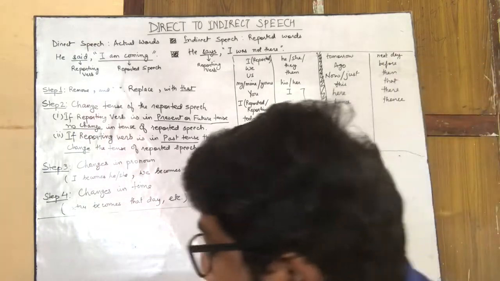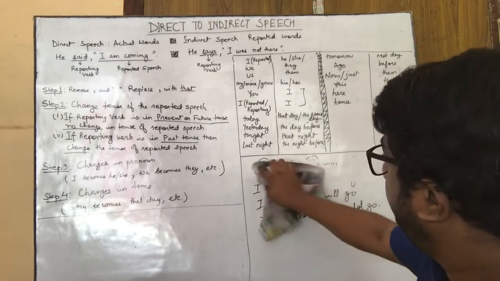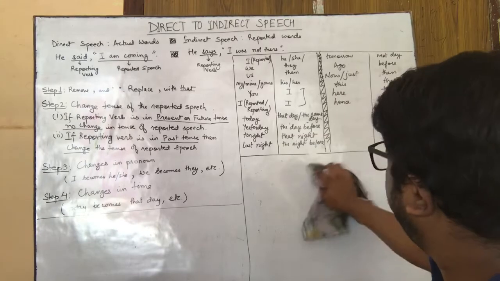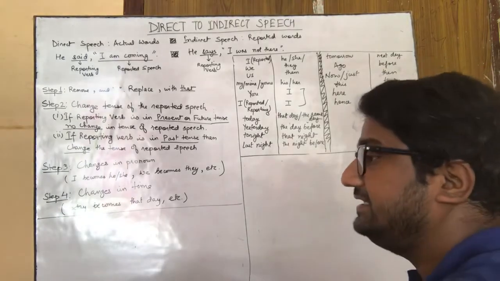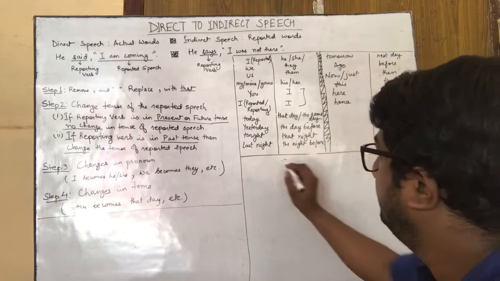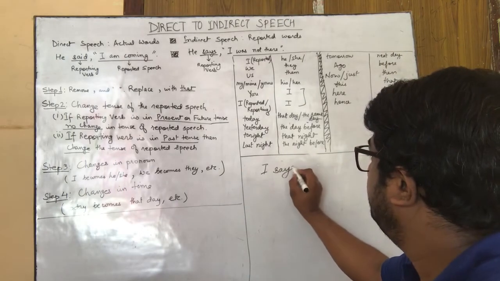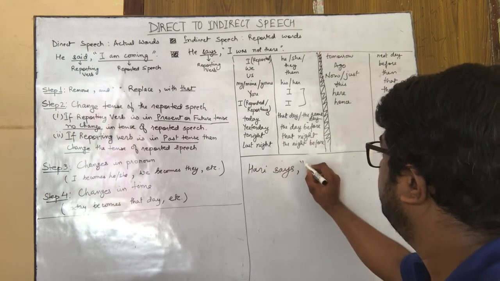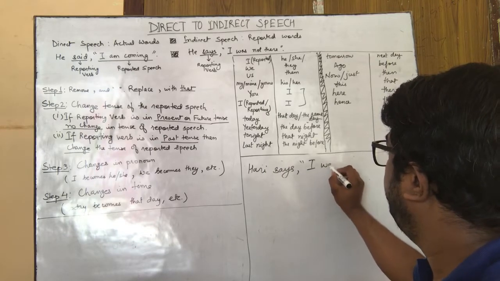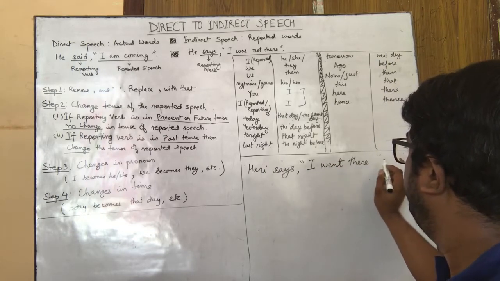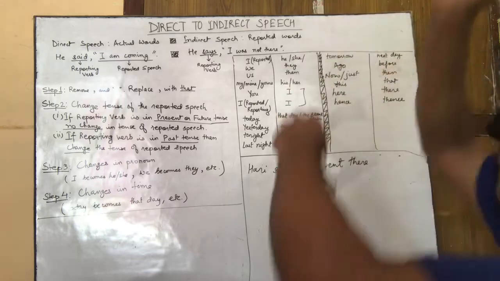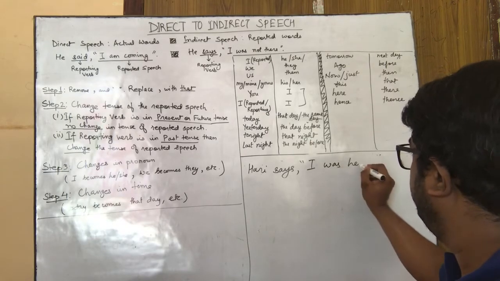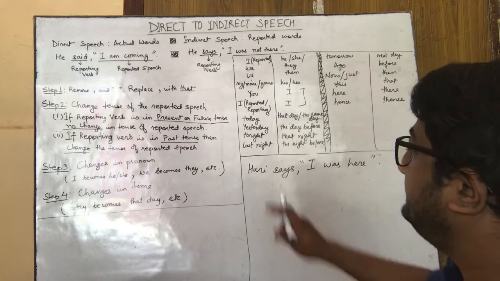Now we'll see an example where the reporting verb is in present or future tense, and the reported speech is in past tense. Hari says, "I was here."